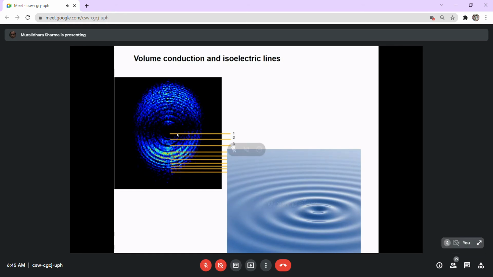In the body, the heart acts as the core area where the electricity is generated, and it passes out to the surface of the body in circles, comparable to the waves produced when you throw a stone into a still pond. One basic thing to remember is that along a wave, across the wave, the energy status of the molecules is the same. The energy status of the molecules in between the waves is different.